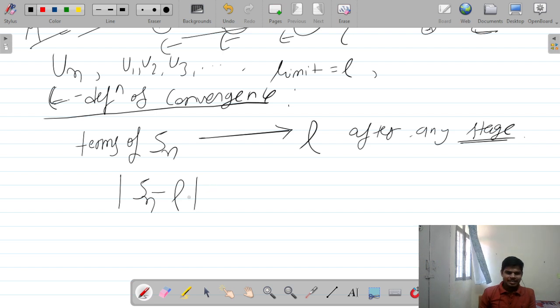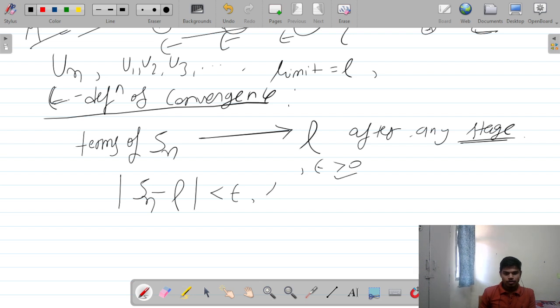So we are saying that the difference between the king and the soldiers is very, very small. This is epsilon. Epsilon is any positive number. So |Sn minus L| is less than epsilon. It means the difference of Sn and L is very, very small.